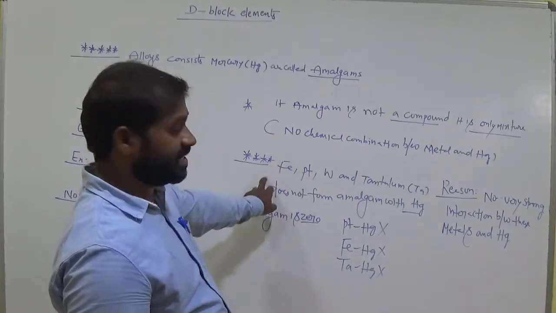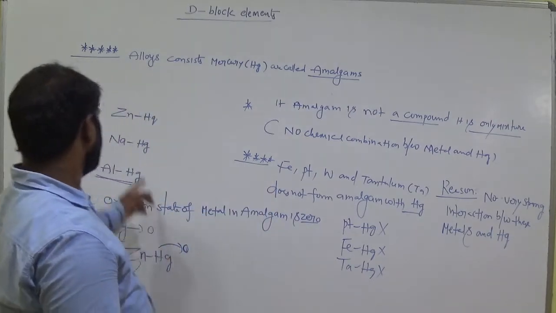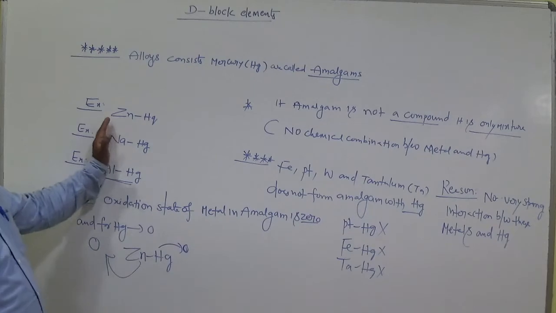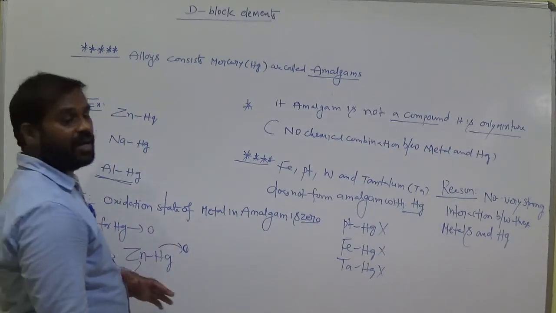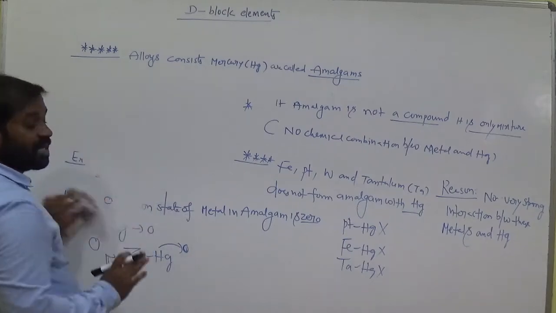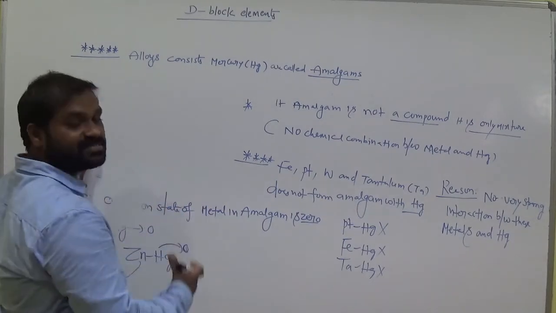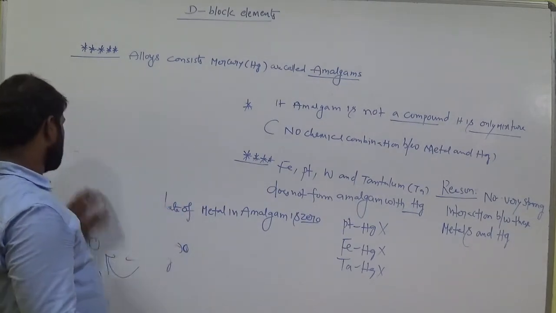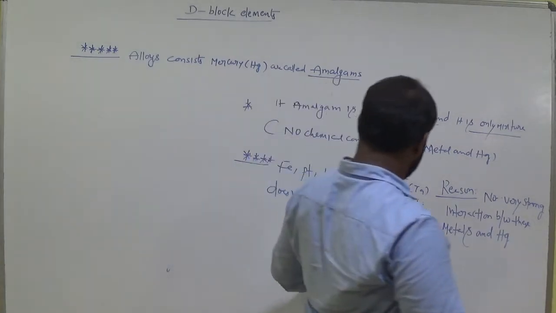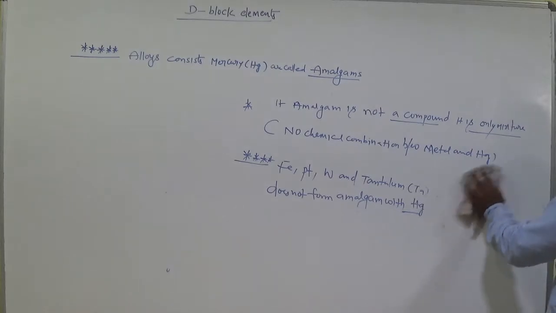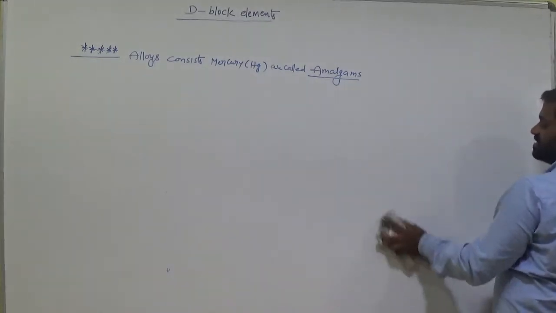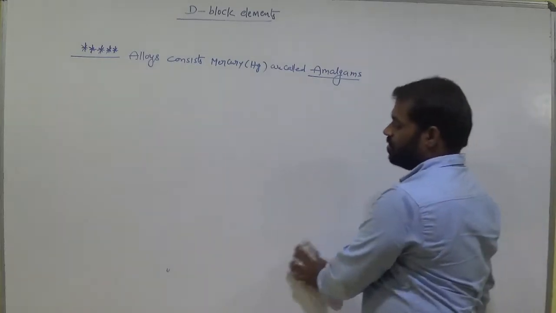Remember this, and the oxidation state related to amalgams. Keep that in your mind. Amalgam means a metal with mercury. Remember, the oxidation state of the metal is 0. Why? Because there is no complete chemical combination here. They are just a mixture only. Mixture means no chemical interaction. So this is just the introduction about alloys.